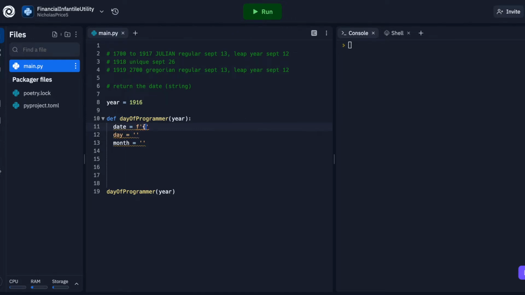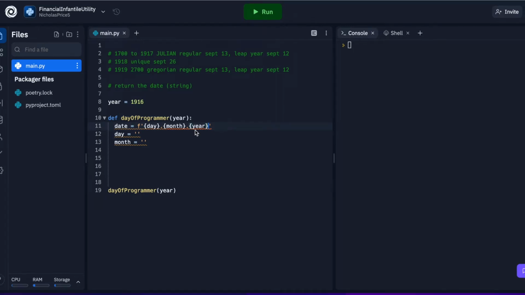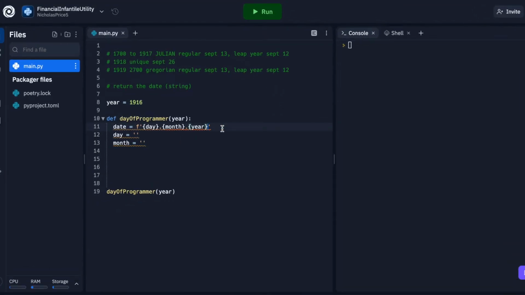We would do just like this, day, month, year. And we actually need to move this date down because otherwise Python doesn't know what to put in here. It needs these variables established before we can actually add them to our string.